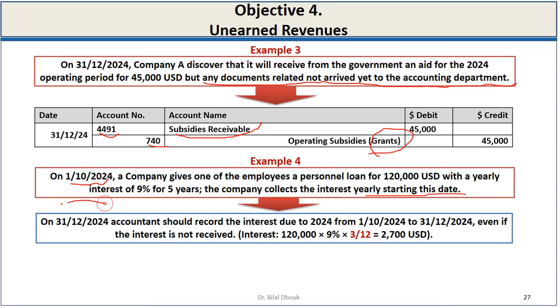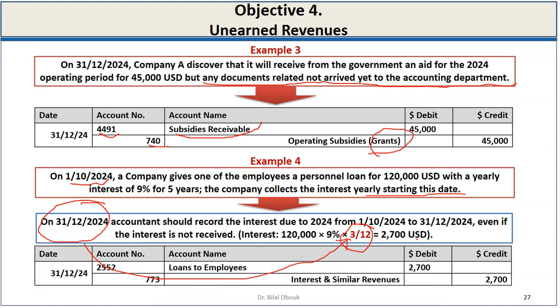So at the end of year 2024, we have 3 months of interest related to this accounting period. 120,000, the loan, times 9%, the rate, times 3 over 12 months, gives $2,700, which must be recorded as interest revenue for this year, and we debit account 2552, loans to employees. By that, we recorded the correct interest related to the year 2024.